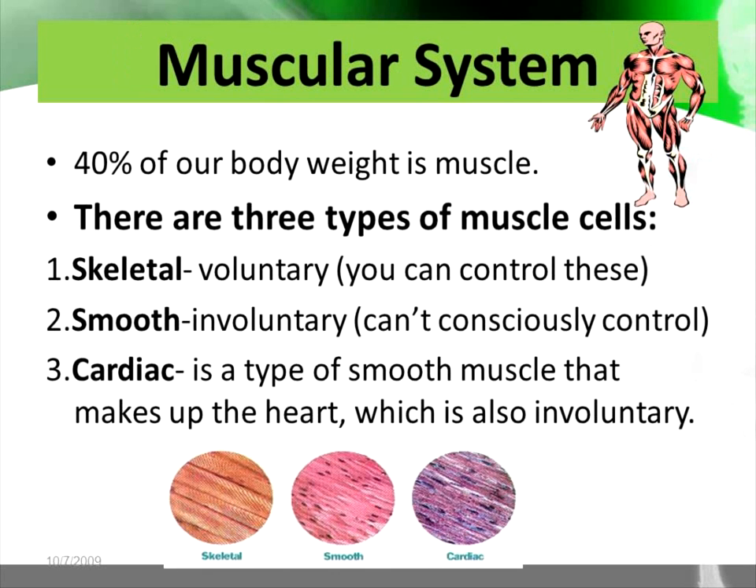The next body system is the muscular system. 40% of our body weight is muscle. There are 3 types of muscle cells: skeletal, which is voluntary, meaning you can control these; smooth, which is involuntary, meaning you can't consciously control them; and cardiac, which is a type of smooth muscle that makes up the heart, which is also involuntary.